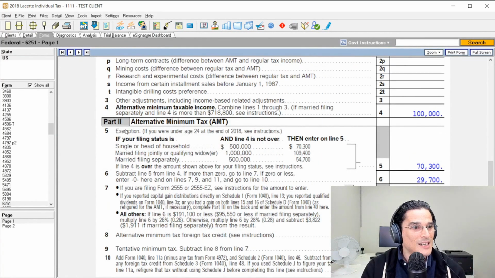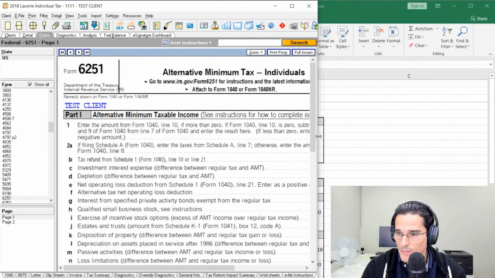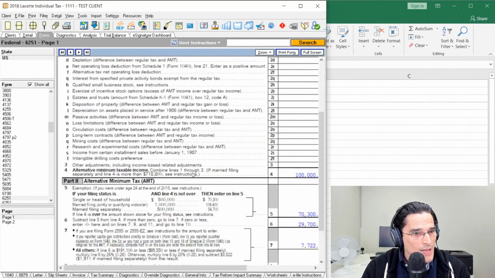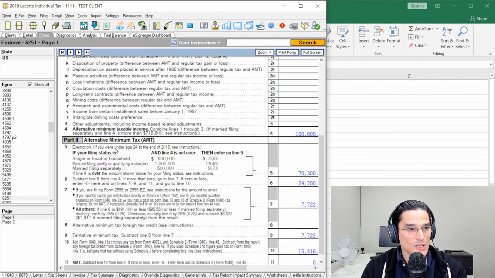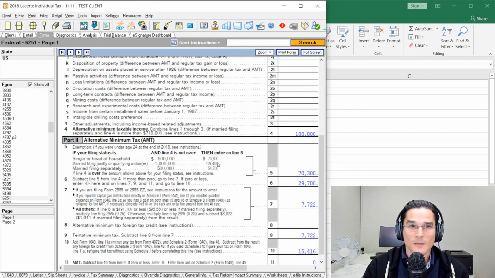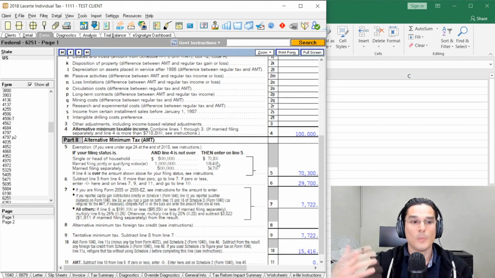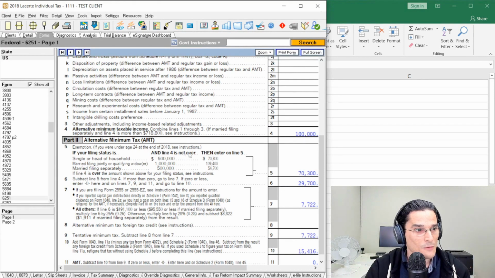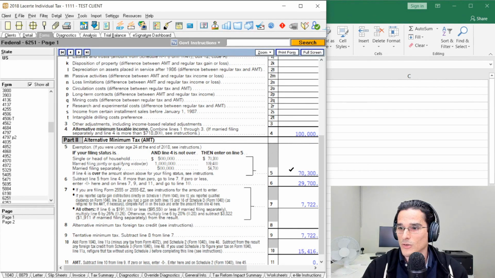But first, there's an exemption for AMT purposes that's applicable. And let me just show you here how this all works. All right, so you get down to here, and the exemption is being calculated. Every taxpayer gets an exemption, a certain amount of AMTI on which they're not subject to AMT. So much like there were exemptions on the ordinary income tax side, there are exemptions on the AMT side, but they're different amounts based on your filing status. And we can see here that for single or head of household, if line 4 is not over $500,000, which in our example it's not, then enter $70,300, which we see here.